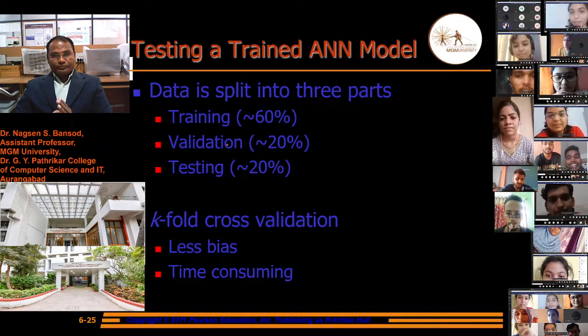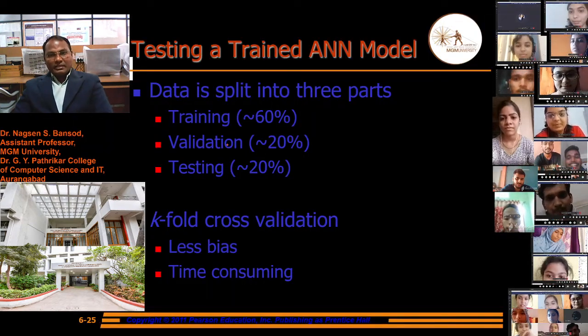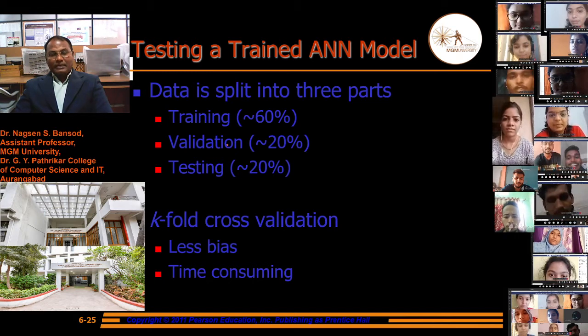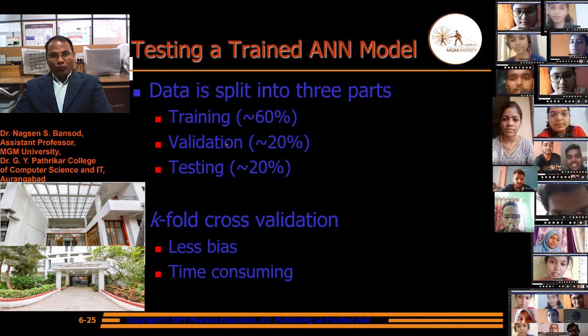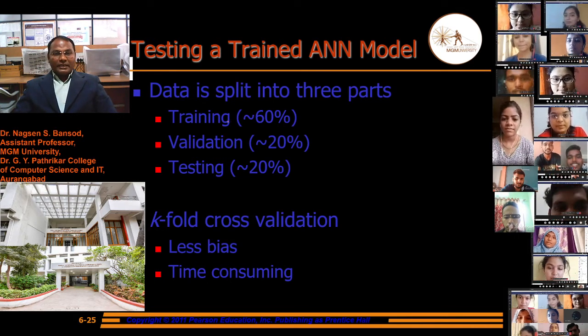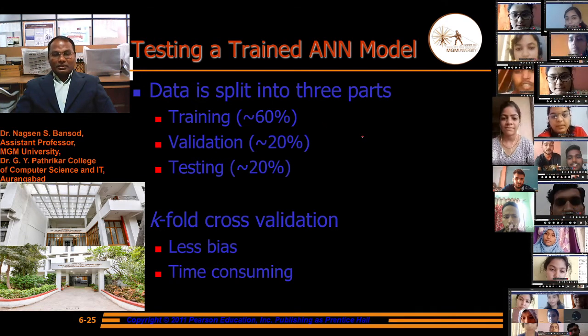Similarly, we can train and test an artificial neural network model with the data split into three parts.